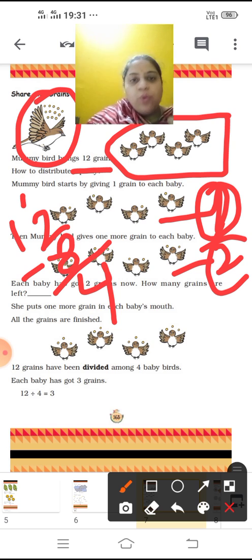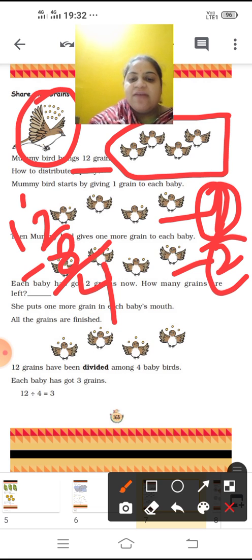First she gave one grain to each baby. Then one more grain she gave. Then we saw that 4 grains were left. So she gave one more grain to each baby's mouth. Now all the grains are finished. Now 12 grains have been divided among 4 baby birds.